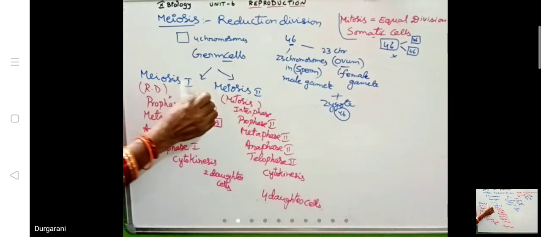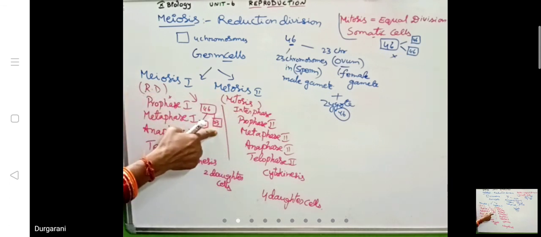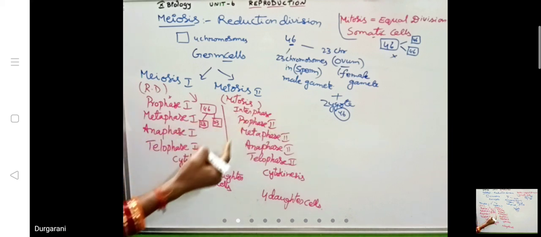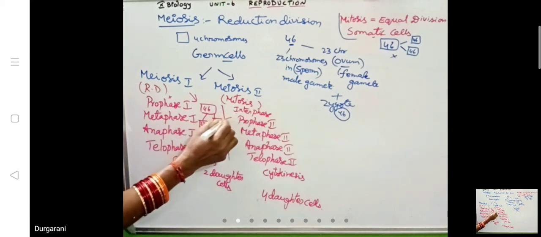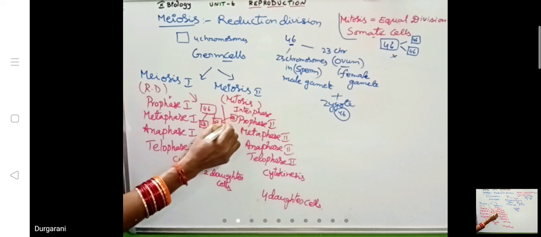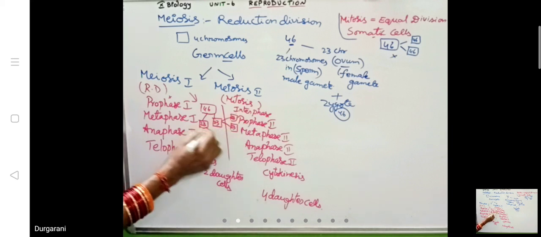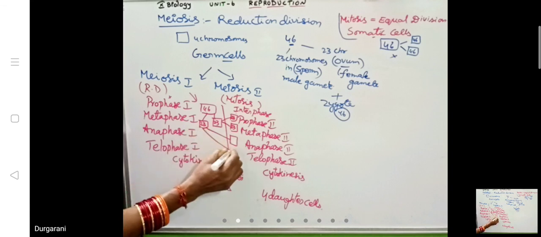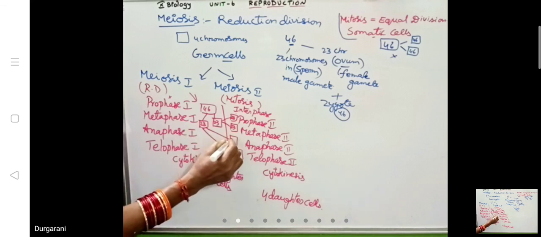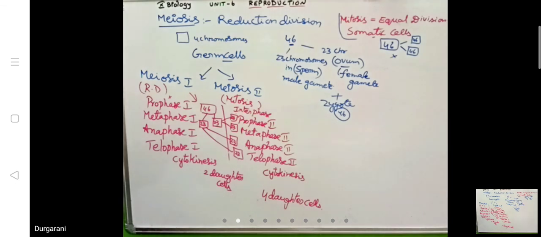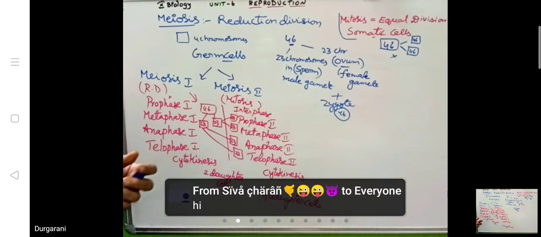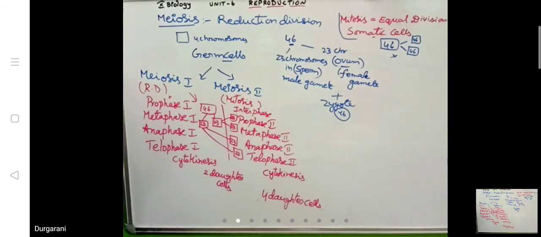At the end of meiosis 1, there are 2 daughter cells, and each one has 23 chromosomes. When it comes to meiosis 2, it is maintained. This gives 2 daughter cells with 23 chromosomes each. Where does this occur?